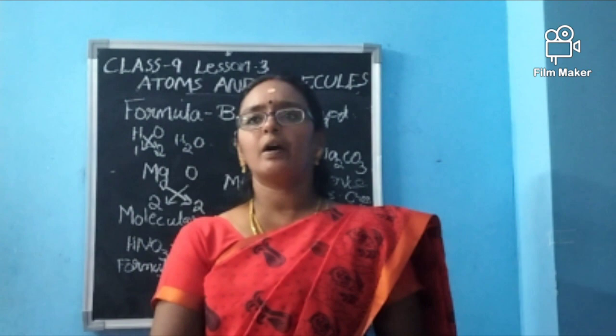Now the case of polyatomic compounds. See, CO3 and Na. Sodium is an alkali metal, having the tendency to give 1 electron and become 1 positive. What is the valency of sodium? 1.